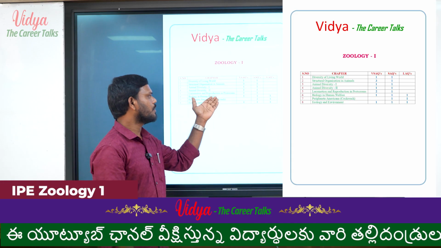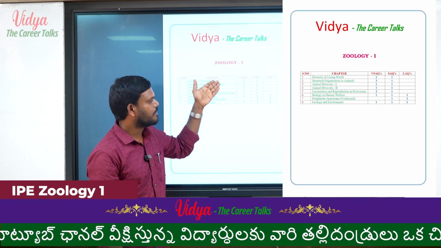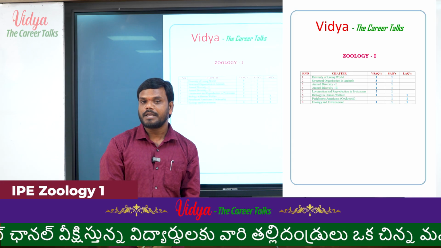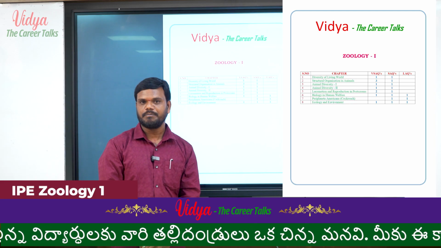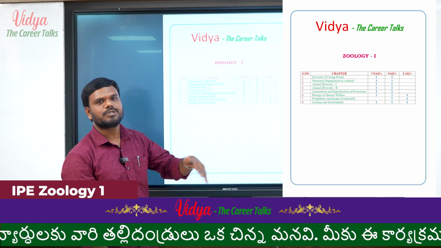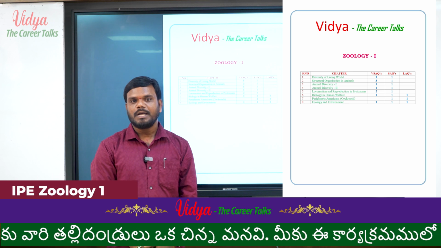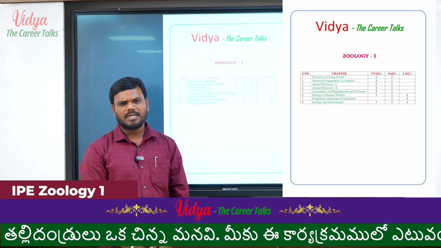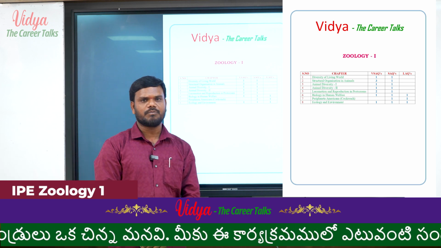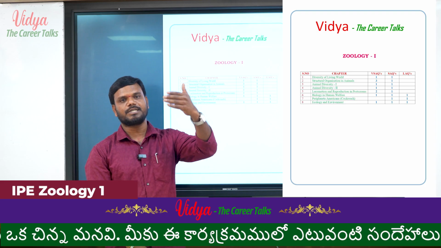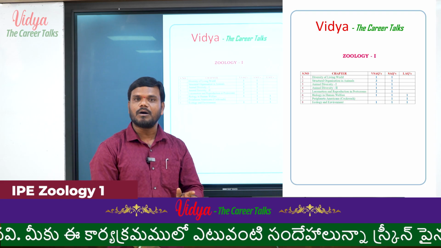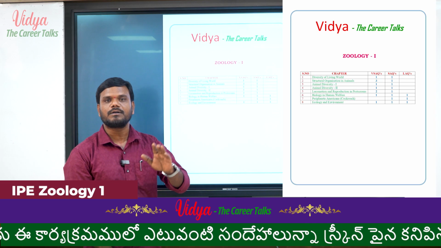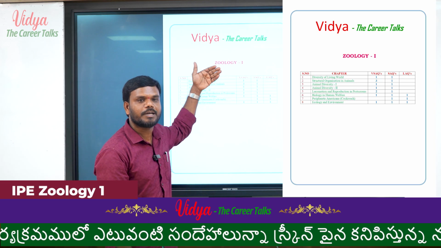First of all, look at this one. I displayed the weightage of each chapter. In the total first year IPE there are 8 chapters. In these 8 chapters, in which chapter can we focus on the long answer questions? In the question paper pattern, all of you know there is section A, section B and section C. Section C is completely long answer type questions. In that, in which chapters can we focus?